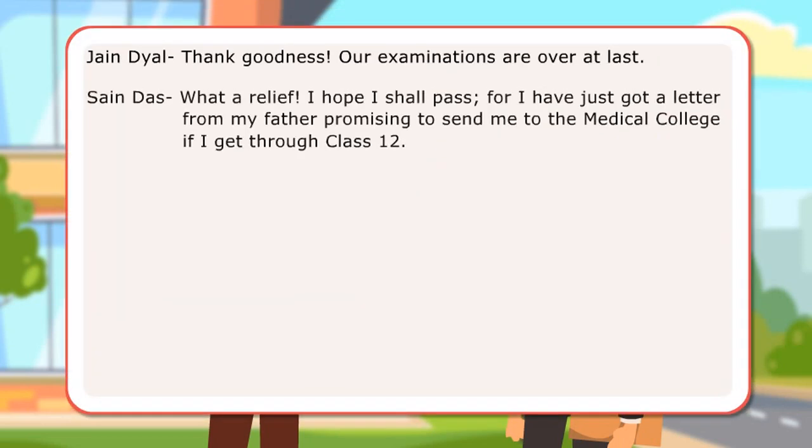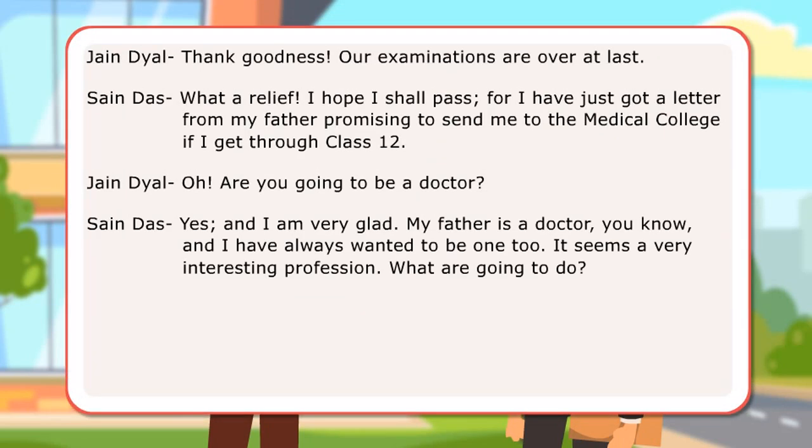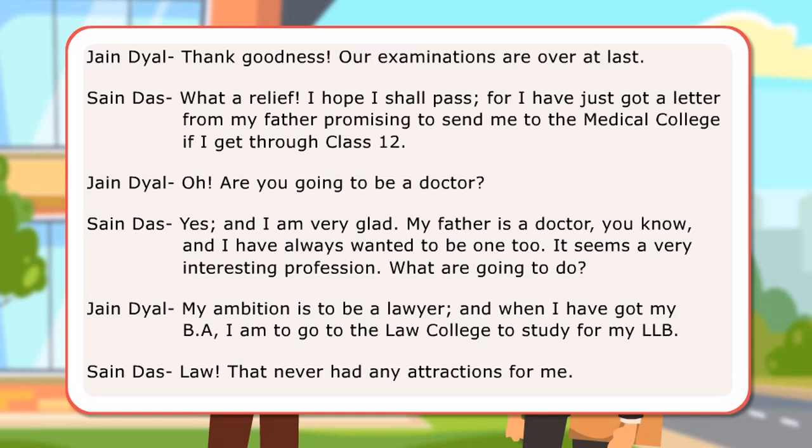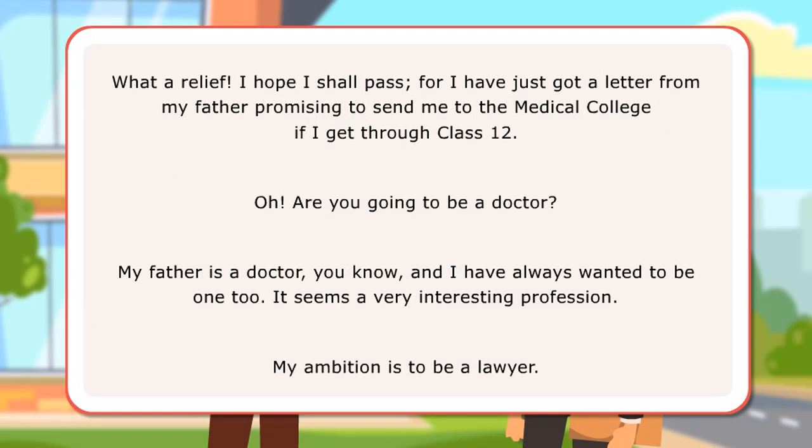In the dialogues, the friends have used indefinite articles a or an with nouns. Here are some examples of sentences with indefinite articles a and an and one. What a relief!